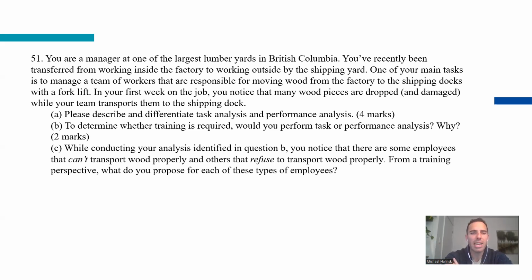Okay, so there's A, B, and C points. Typically I put the little marks associated with each of the letters, so the sub questions below. Here you can see I clearly missed part C, so this one's worth 4 marks, this worth 2 marks, this worth 4 marks. These marks are important because it indicates how much I'm expecting for you to contribute to each question. If it's 4 marks, I'm expecting you to contribute quite a bit. If it's 2 marks, it's really just like a 1 sentence, something smaller.